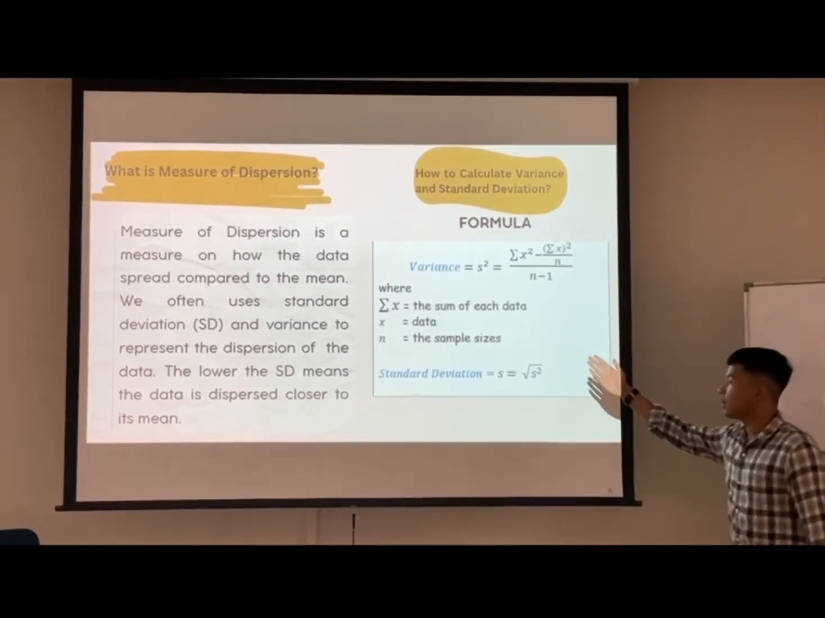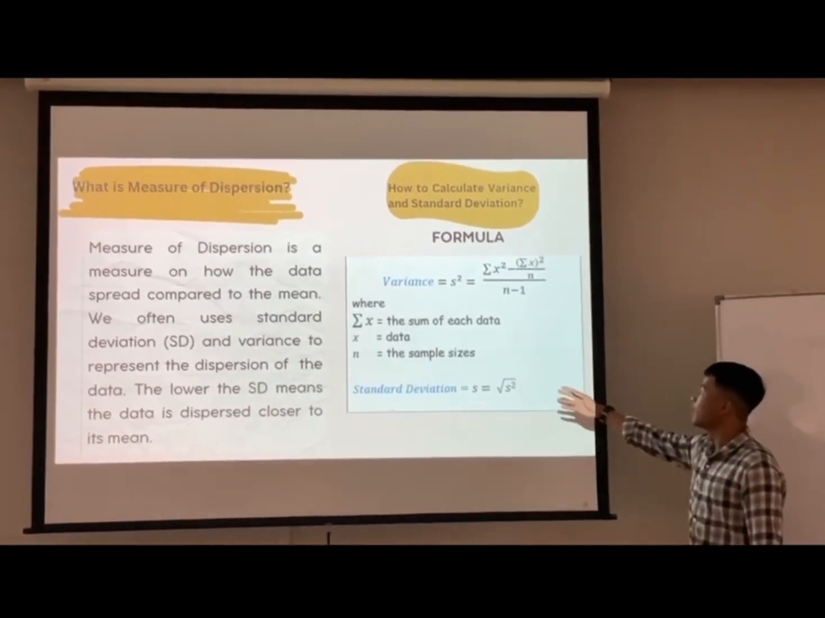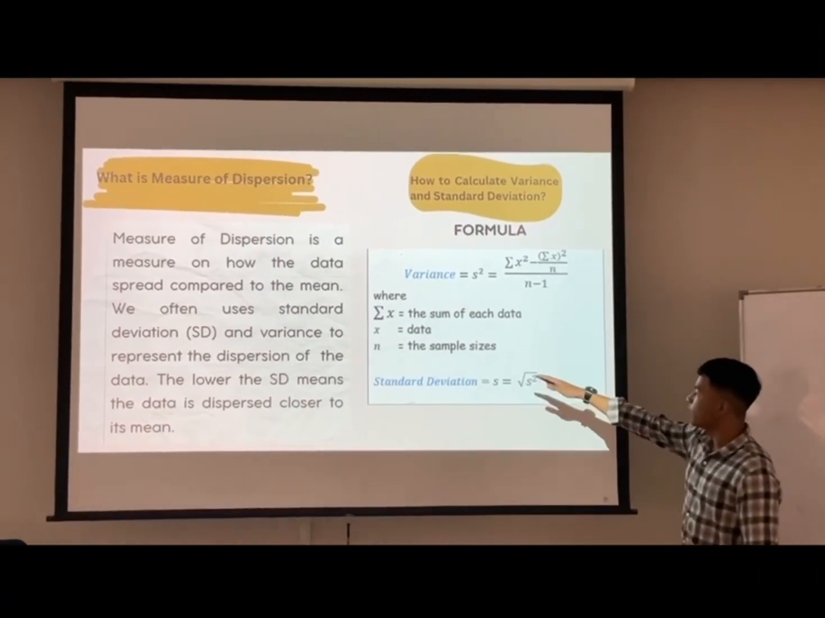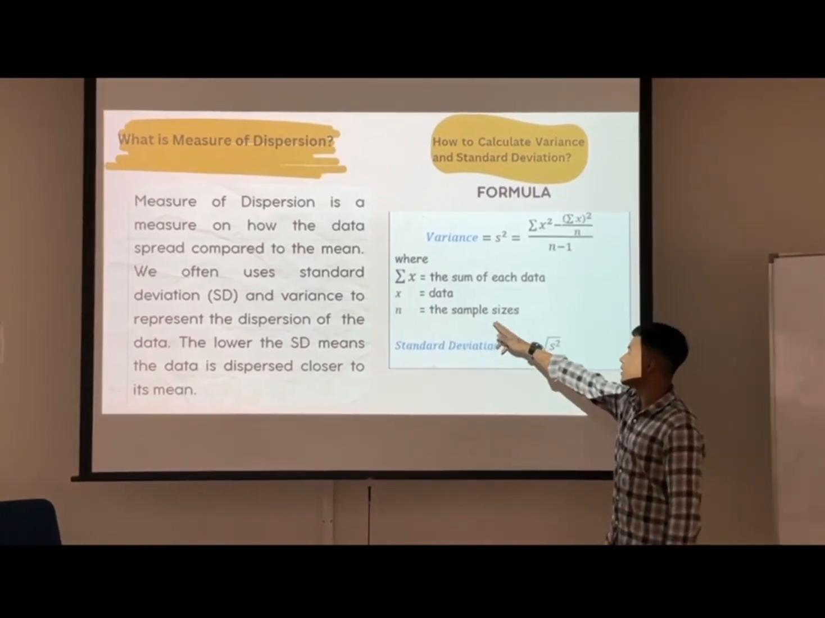Now I would like to teach you how to calculate variance and standard deviation. Here are the given formulas. We need to first find the sum of the data. X represents the data and N is the sample size.